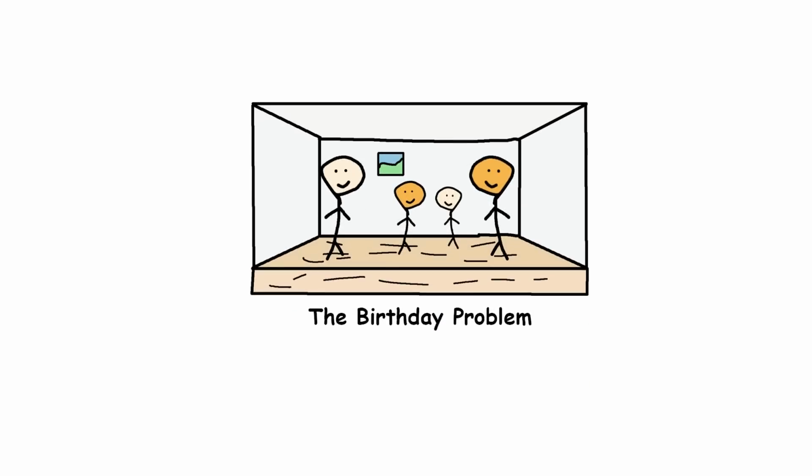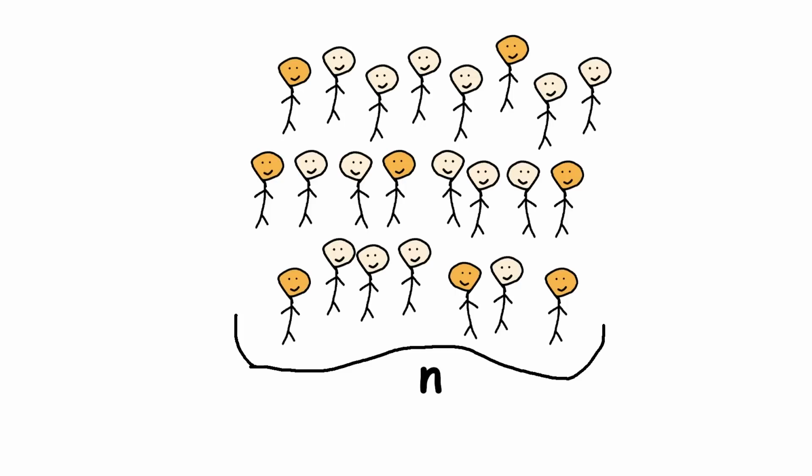The birthday problem. The birthday problem in probability theory asks, what is the chance that, in a group of n randomly chosen people, at least 2 of them share the same birthday? The birthday paradox refers to the surprising fact that you only need 23 people for there to be a better than 50% chance that 2 of them share a birthday. This is a veridical paradox, meaning it seems wrong at first, but is actually true.